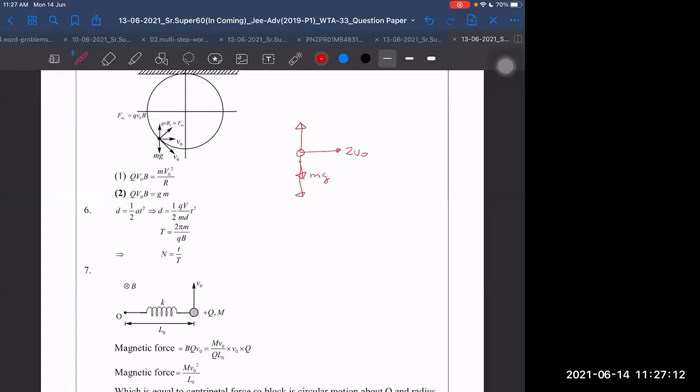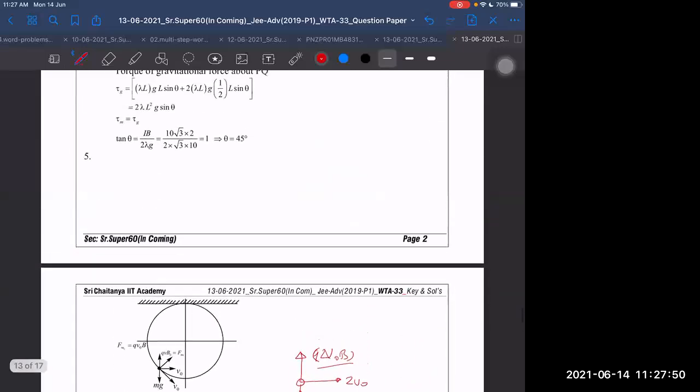or centrifugal force will become m into 2v naught square by r, and the inward force will become Q into 2v naught into B, upward force. Then Q into 2v naught B is equal to m into 4v naught square by r. Okay, then this is the situation in that case. Plus mg is also there. Mg plus this will be equal to m into 4v naught square by r.